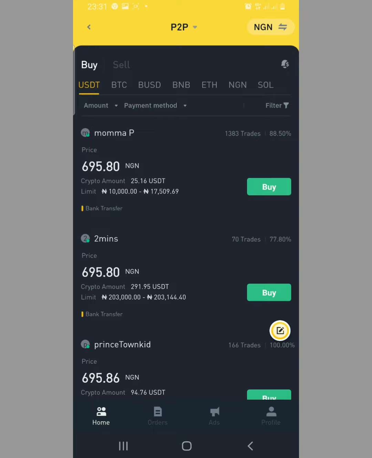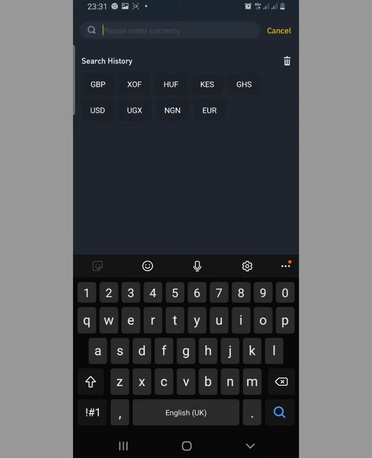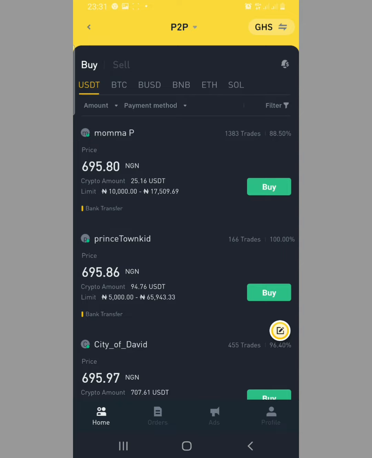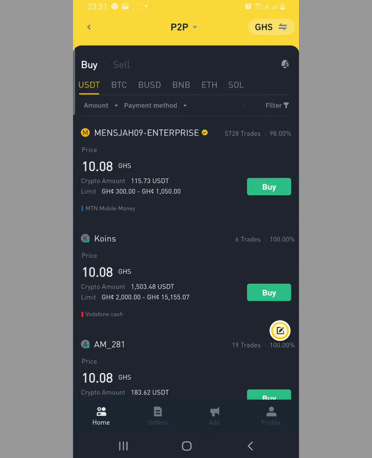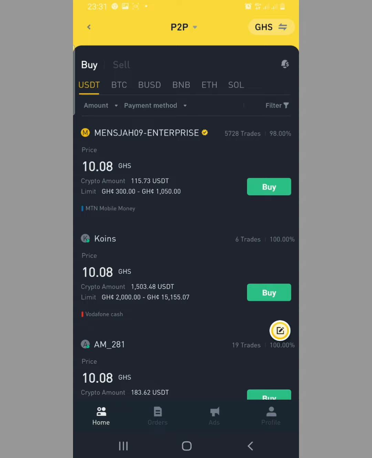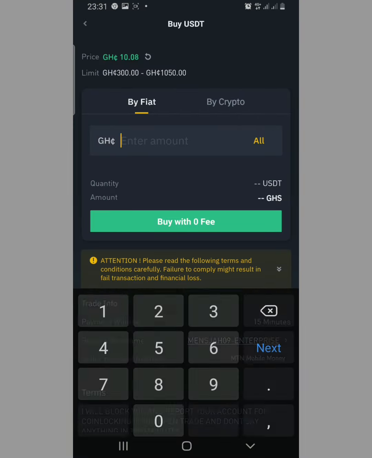If you come to Binance here, when you go to this place that says NGN and you select Ghanaian cedis, you can see their rates there, 10.08. There's nothing to filter here. All right, so let me tap on this first person here and enter 300.